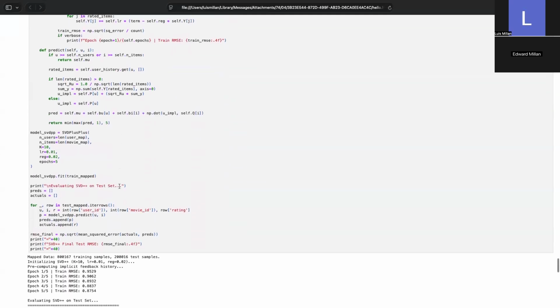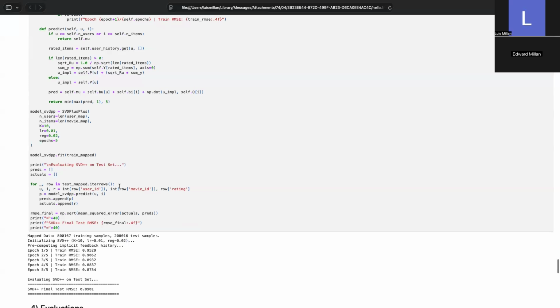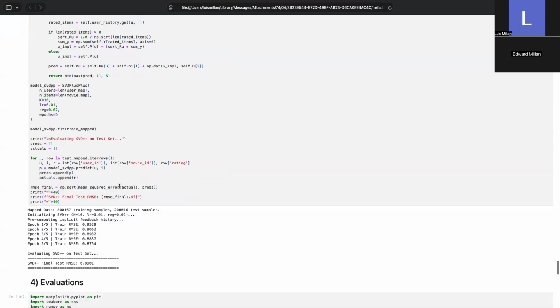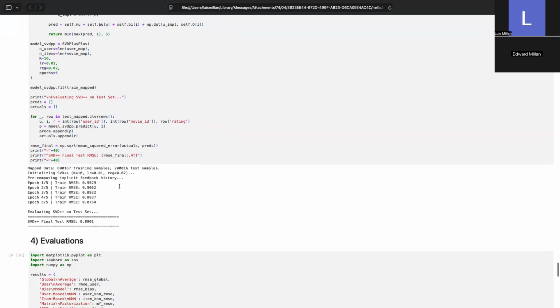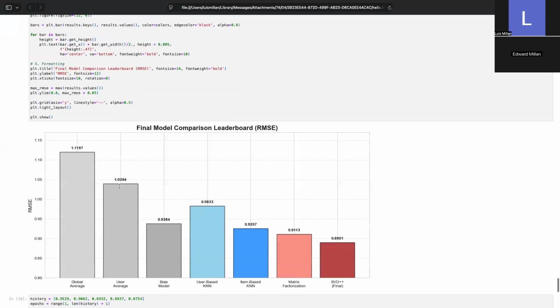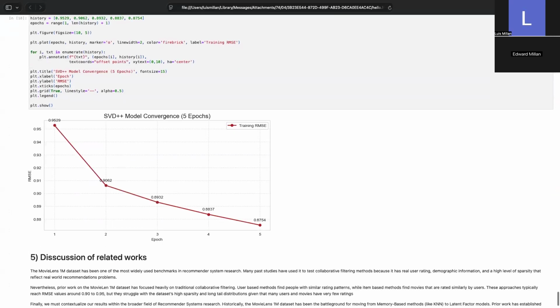As you can see here, our SVD++ model achieved our lowest test root mean square error of 0.8901. Next, going into our evaluations section,